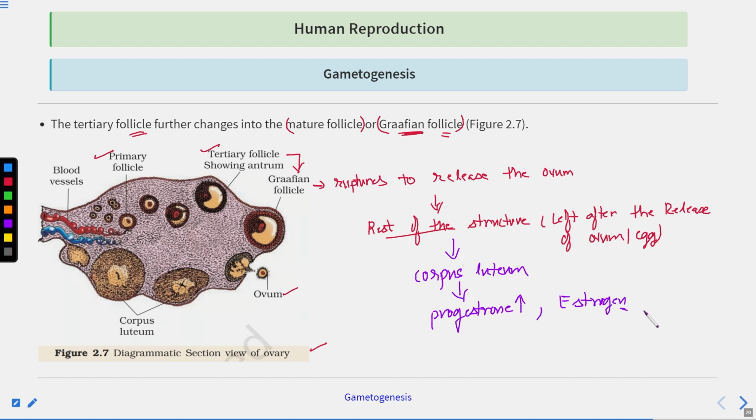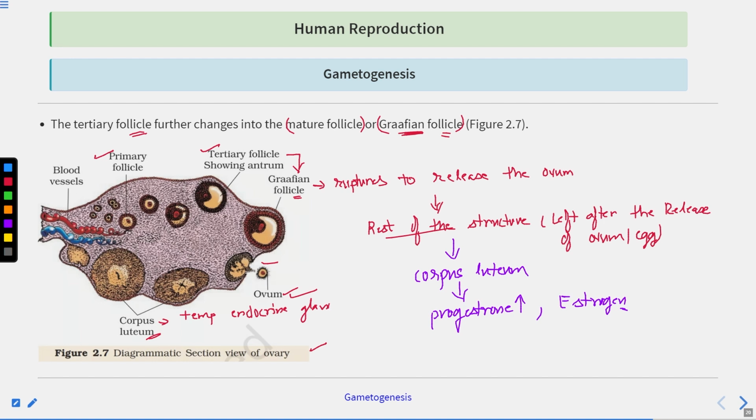So a small amount of estrogen is also secreted. You can see here the Graafian follicle gets ruptured and the ovum is released. Then the rest of the structure after the release of the ovum transforms into the corpus luteum, which is a temporary endocrine gland.